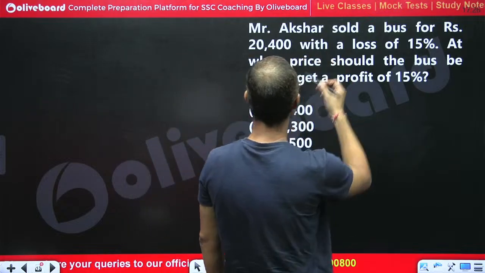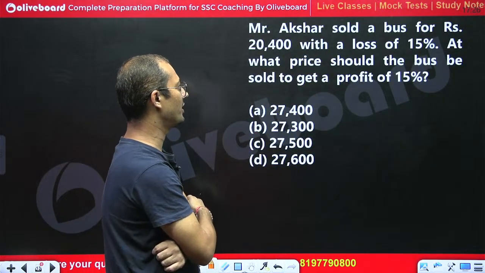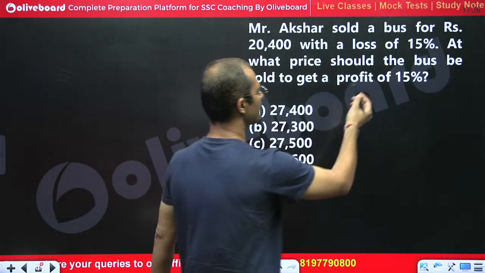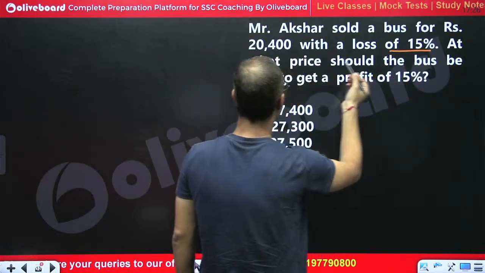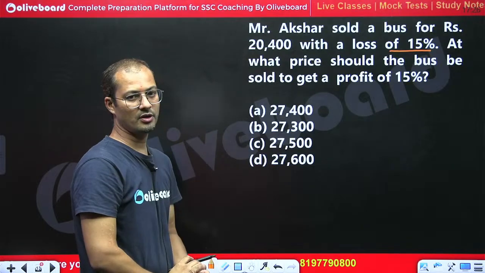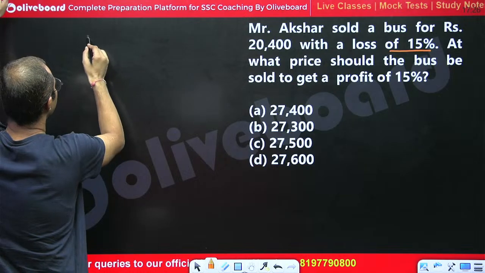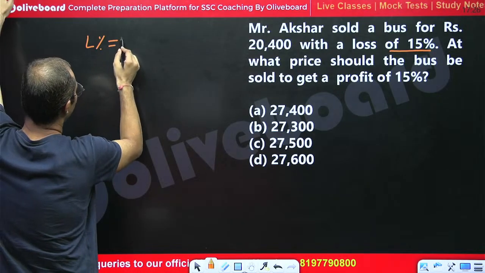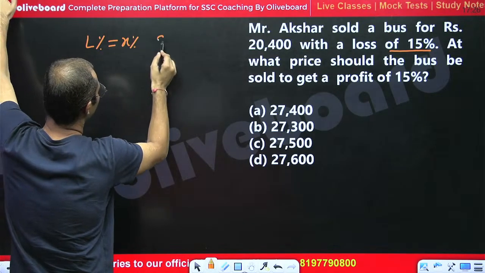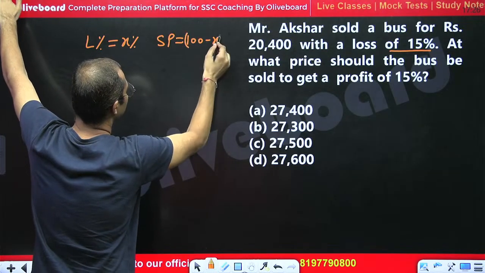Mr. Akshar sold a bus for rupees 20,400 with a loss of 15%. At what price should the bus be sold to get a profit of 15%? If the loss percent is X%, then SP would be 100 minus X%.